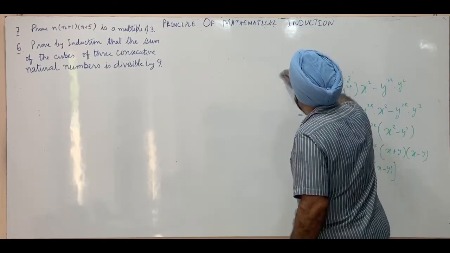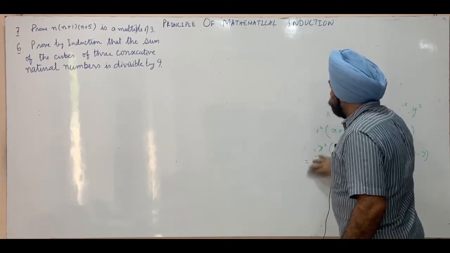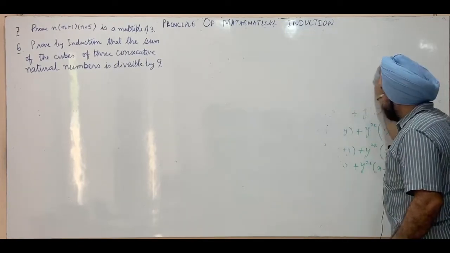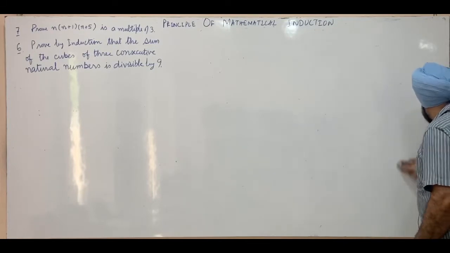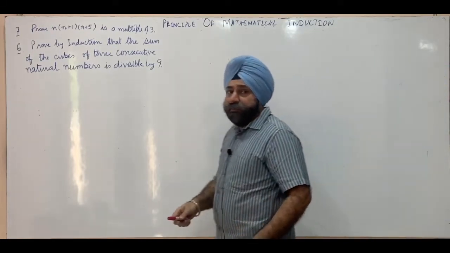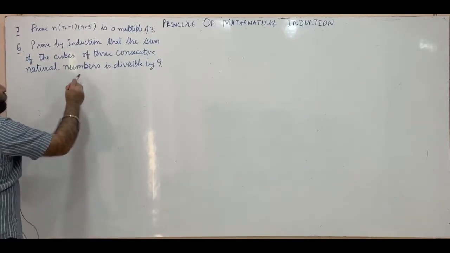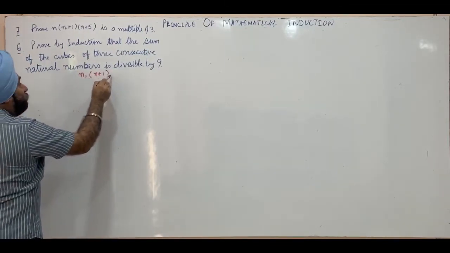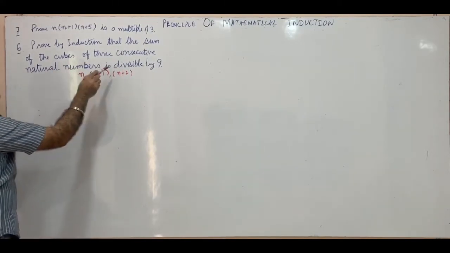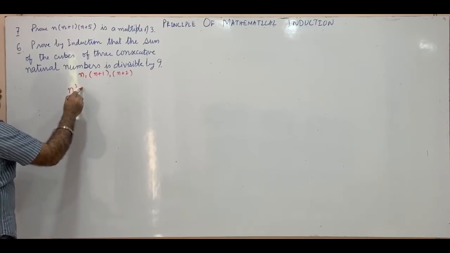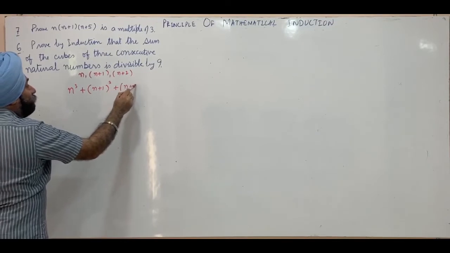We have to prove by using the principle of mathematical induction that the sum of cubes of 3 consecutive natural numbers is divisible by 9. So let us assume 3 consecutive natural numbers as n, n plus 1, n plus 2. The sum of cubes of 3 means cube of first plus cube of second plus cube of third.